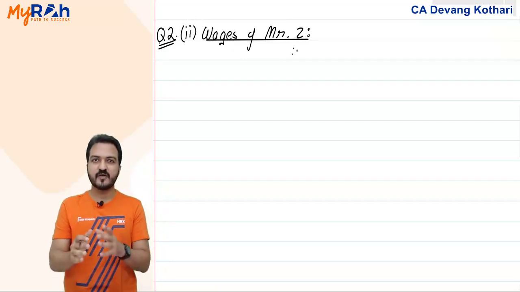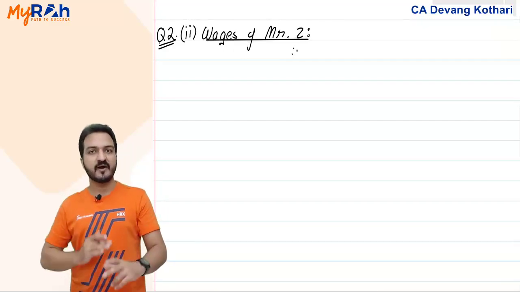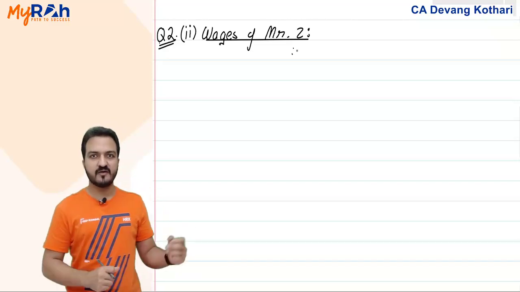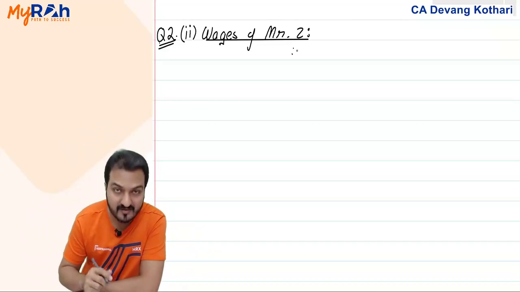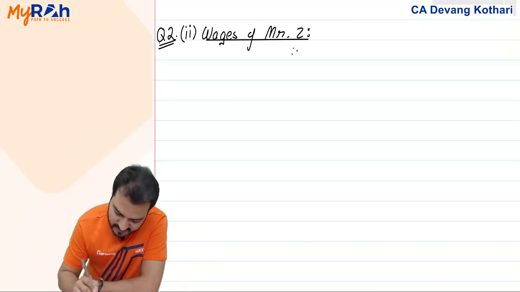These are the questions where the solution given in the RTP might be a little confusing, so I am creating my own simpler solution here. Question 2 part 1 I showed you in the question itself. Question 2 part 2 is what I show you here.